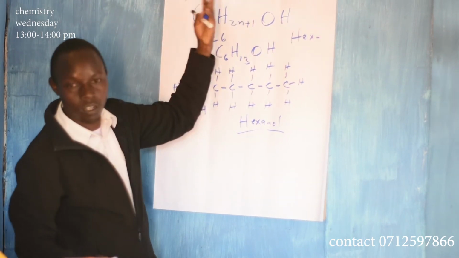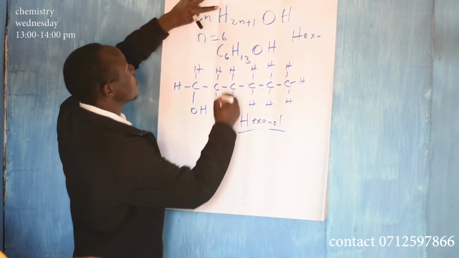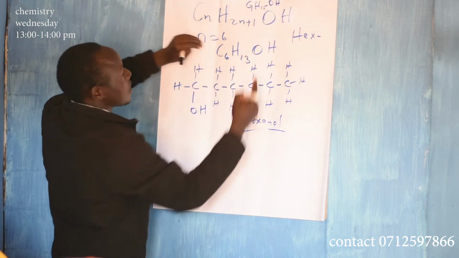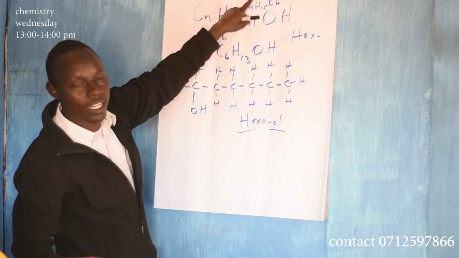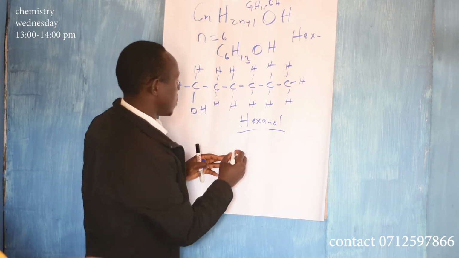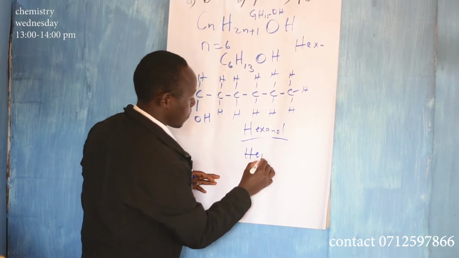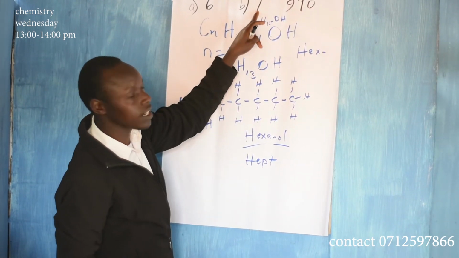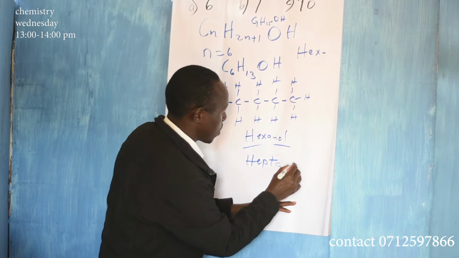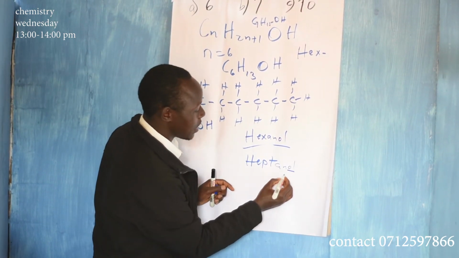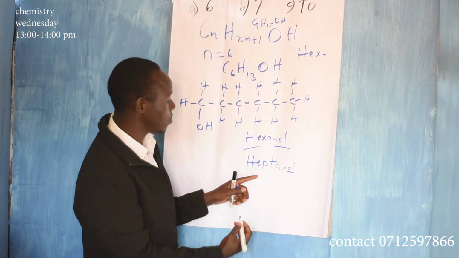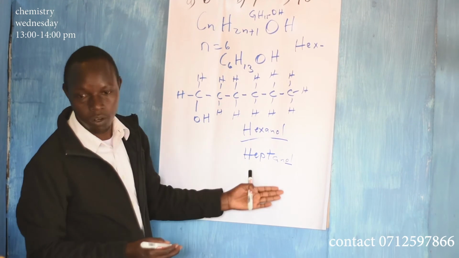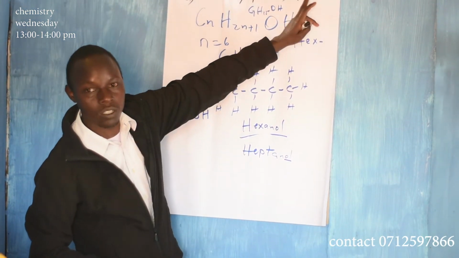For the rest, n is equal to 7, you can substitute from the formula. So 7 is C7H15OH. Where we have 7, the prefix is hept. So if n is equal to 7, then it is heptanol. It was supposed to be heptane, so you replace the E with OL. So you can draw heptanol. Where n is equal to 10 is decanol.